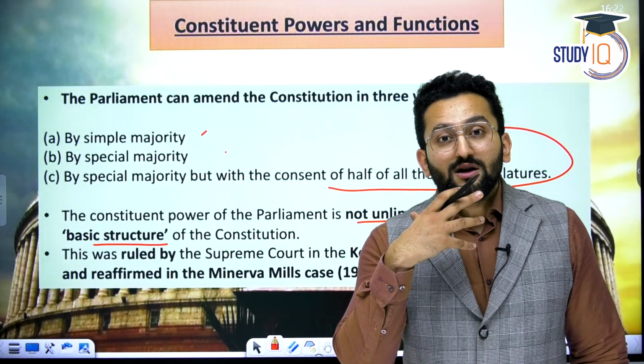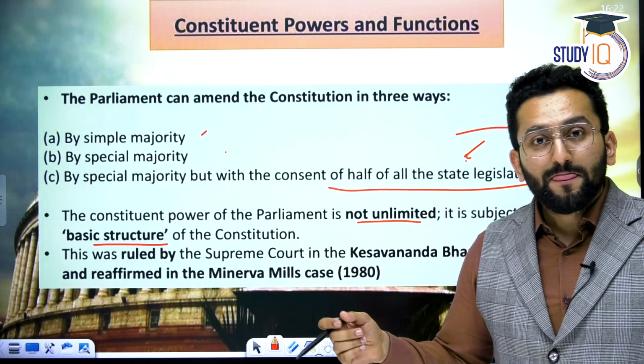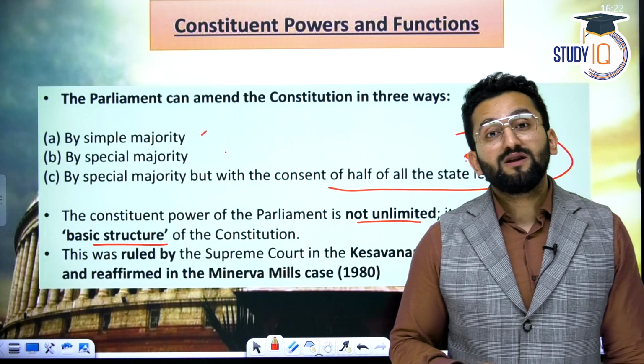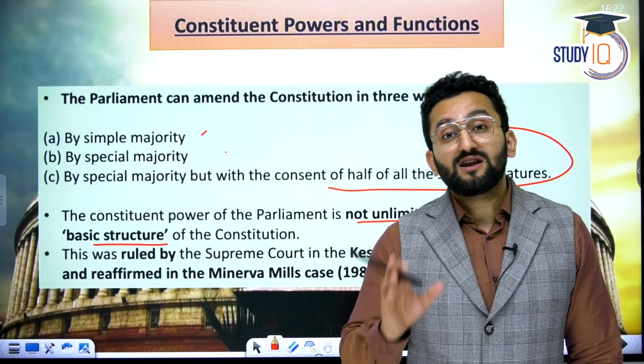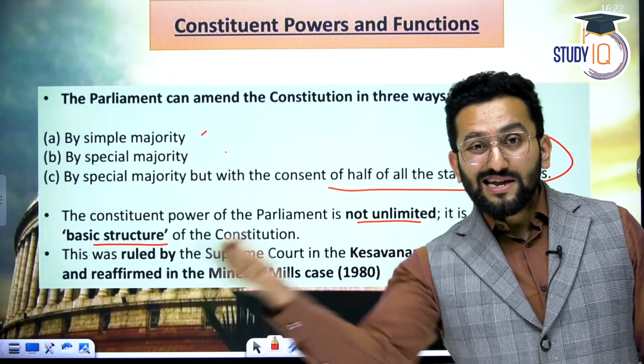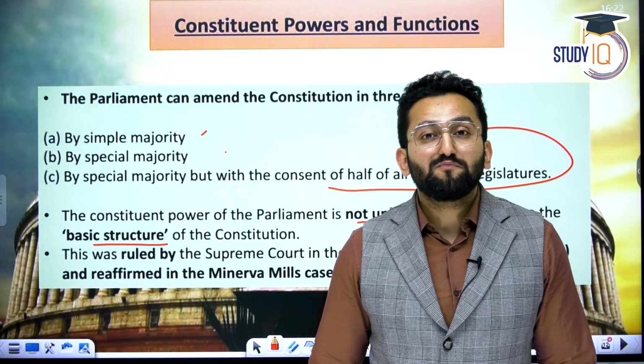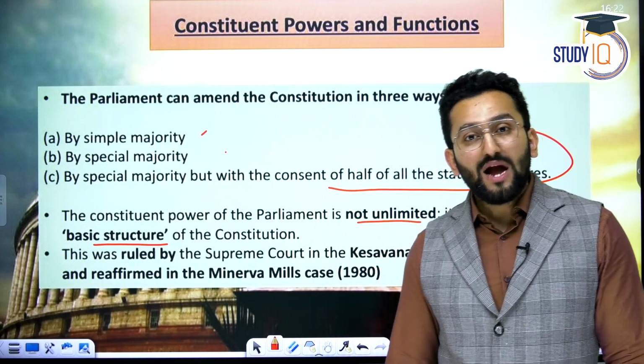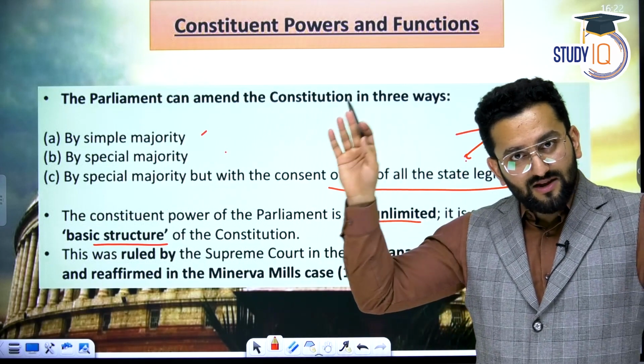For example, for implementation of GST in 2017, the Constitution amendment needed ratification from at least half the states because you were taking away the indirect tax power of states. For example, excise duty, VAT, sales tax.